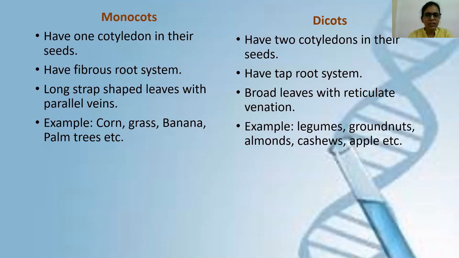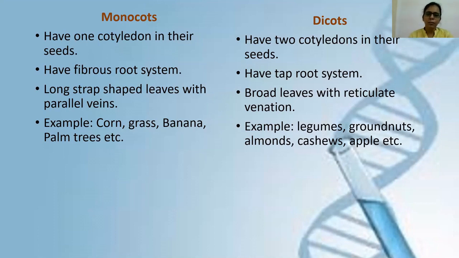But you are already aware that the seed is present inside the soil. It is covered under the soil. There is no leaf. So how is this seed getting energy for the formation of plumule and radicle? So the seed actually already has a stored form of food inside it, and this stored food present inside the seed is known as cotyledon. So cotyledon is nothing but the stored food present inside the seed, which helps in the germination of the seed when the seed is covered under the soil.